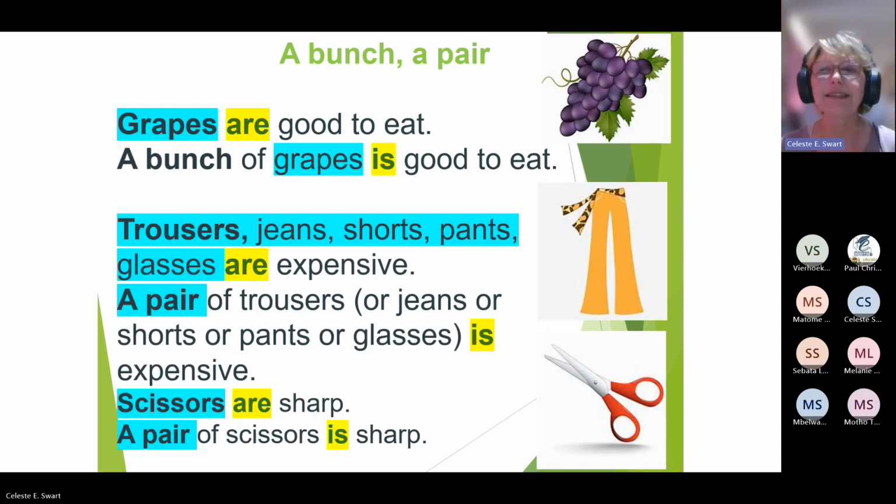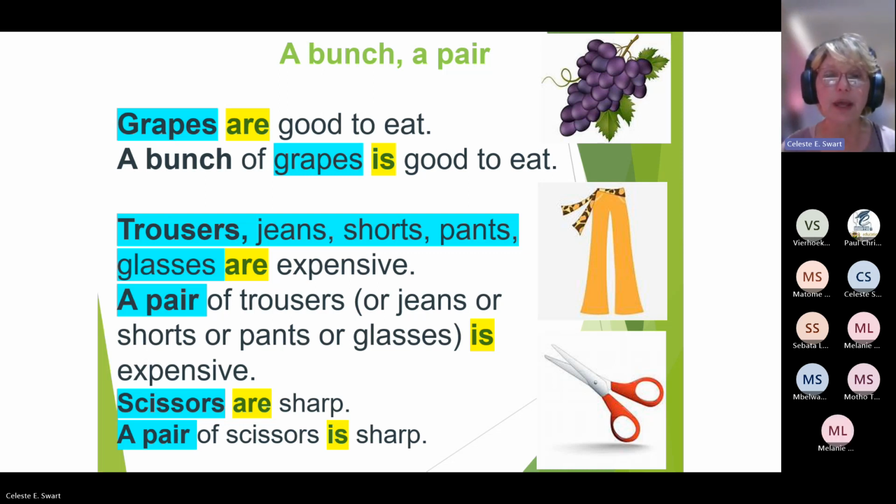Now, we've looked at the verb-noun agreement. It's really important for you to keep all these things in mind. Today we're going to look at things like a bunch and a pair. When we think of the individual grapes that we're going to eat, we say grapes are good to eat. But when we think of a whole bunch of grapes, then we say a bunch of grapes is good to eat.